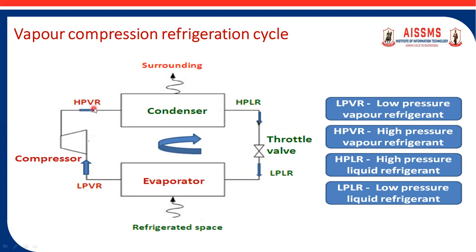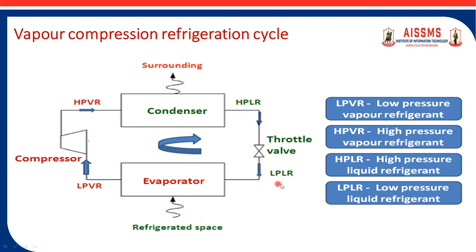Then this high pressure vapor refrigerant is used as input in the condenser and it is converted into high pressure liquid refrigerant. Then this high pressure liquid refrigerant is used as input to the throttle valve, and the purpose of this throttle valve is to expand it at constant enthalpy to low pressure liquid refrigerant. So throttling takes place, and reduction in pressure takes place.